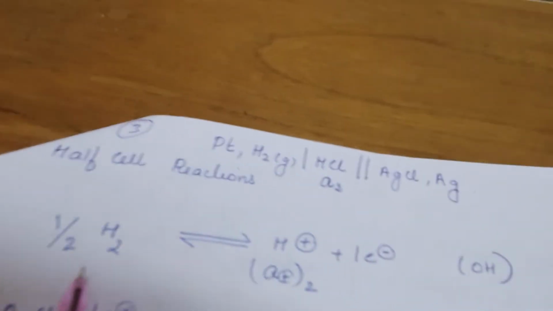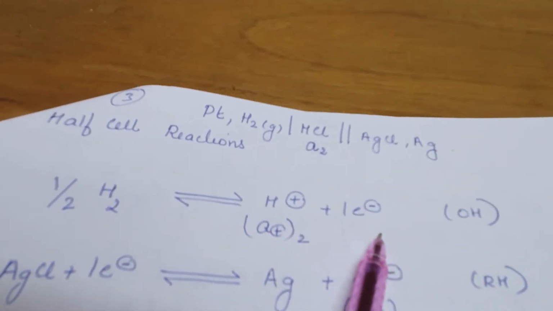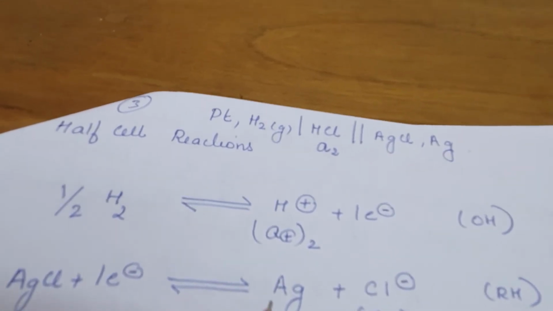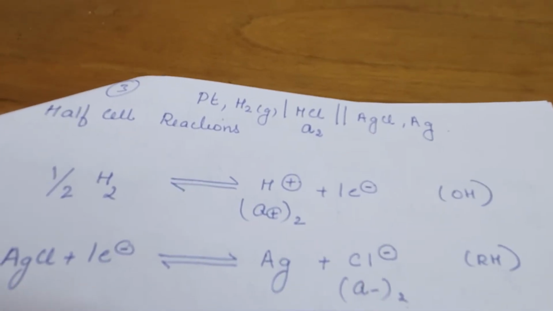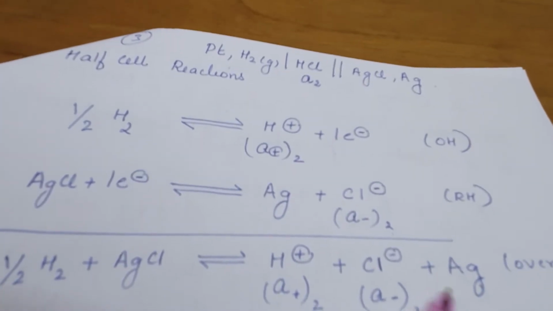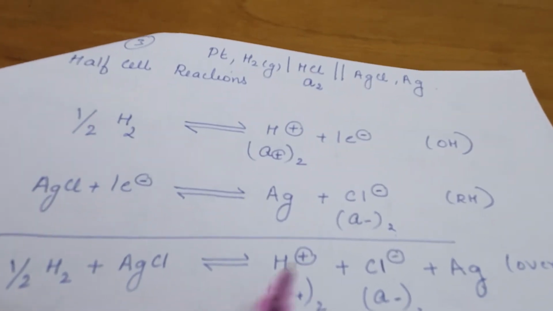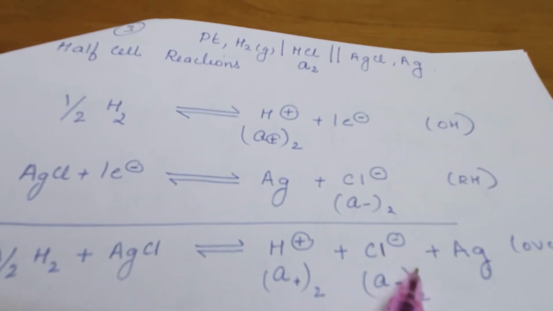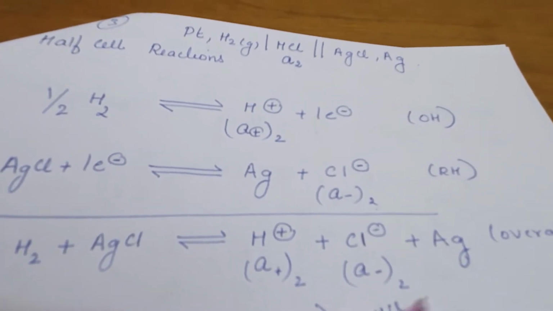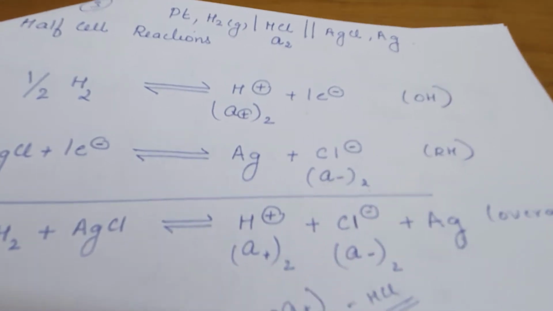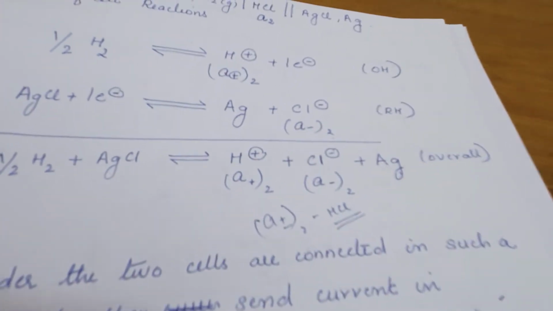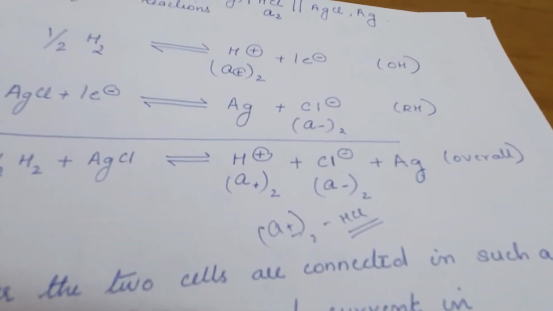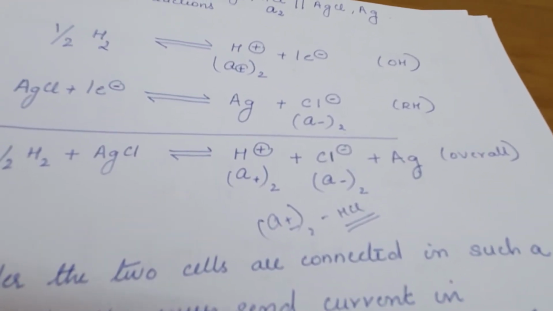Half cell reactions: half H2 giving H positive plus 1 electron, oxidation half; AgCl plus 1 electron giving Ag plus Cl minus, activity A negative 2. So the overall reaction is half H2 plus AgCl giving H positive, Cl minus and Ag, together having A2. So now you have two half cells of similar type but varying in concentration of HCl.